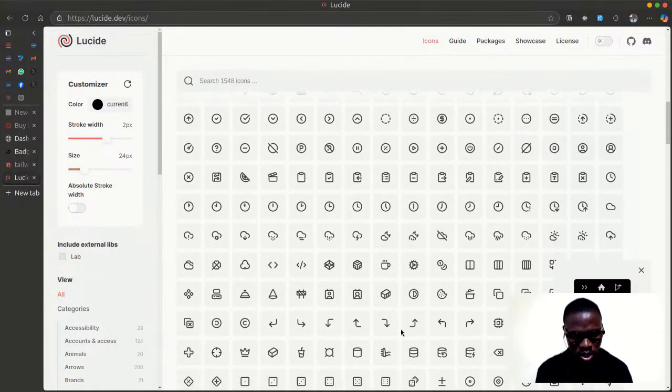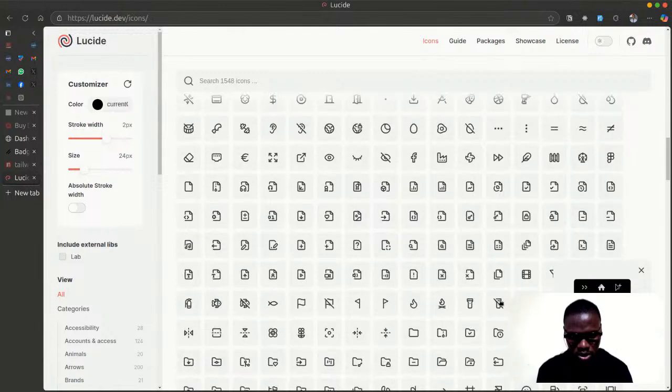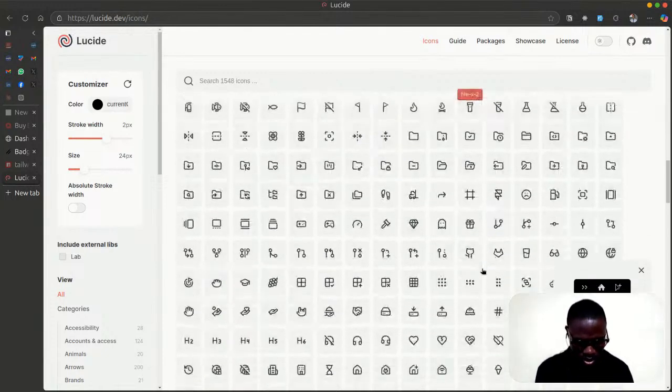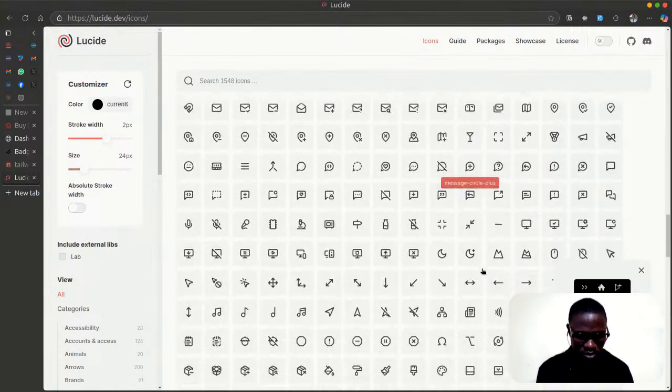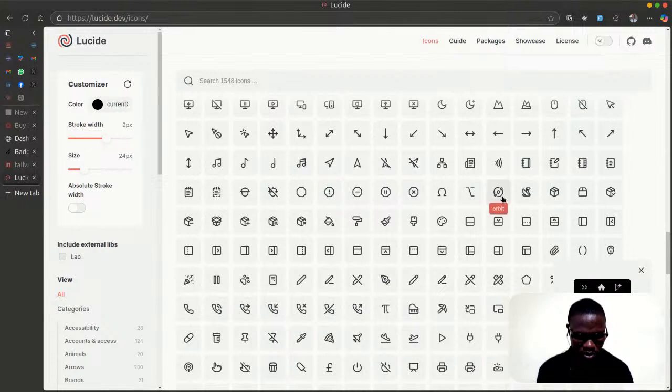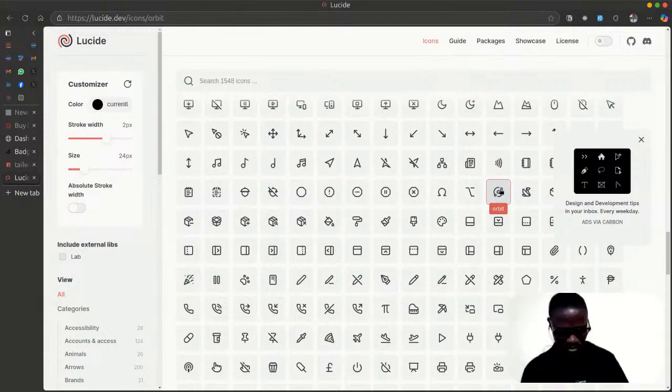I want something like recharge. Well, let's keep searching. I'll be able to get one. All right, let's pick this one. Let's just pick it.